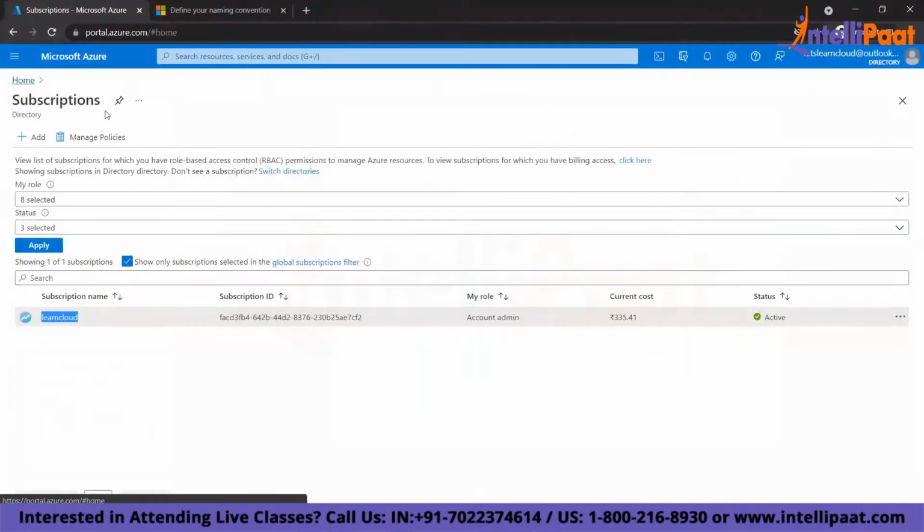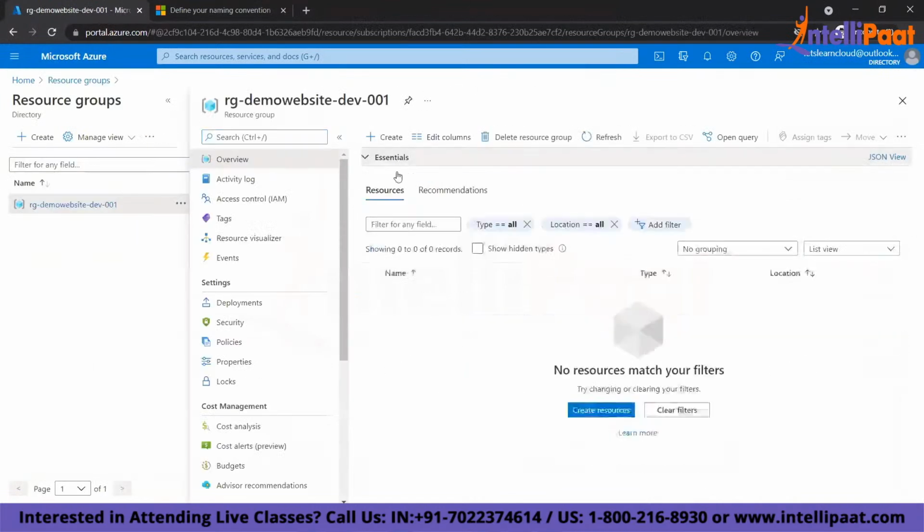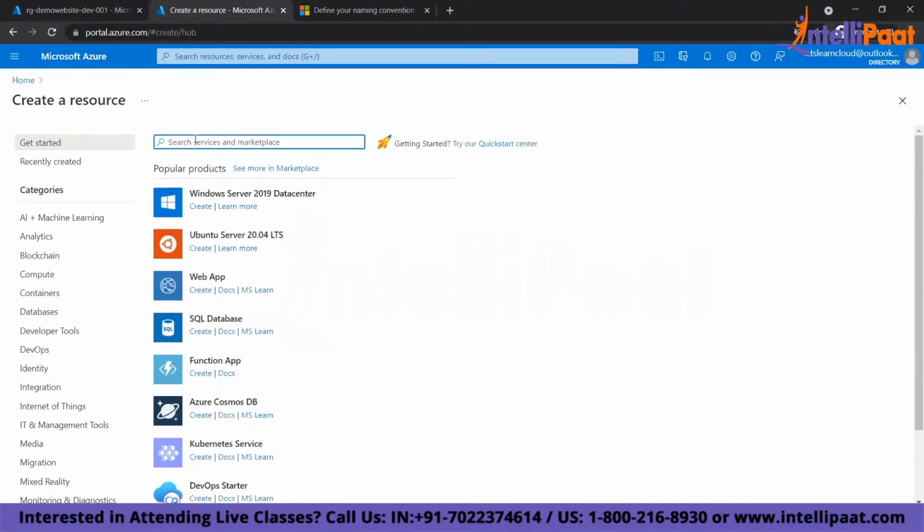So I will go ahead, and this is my resource group. Now if you see, the resource group is completely empty. There are no resources at all, right? So what will you do? You will create a virtual network. So I'll create one virtual network. Just type virtual network.